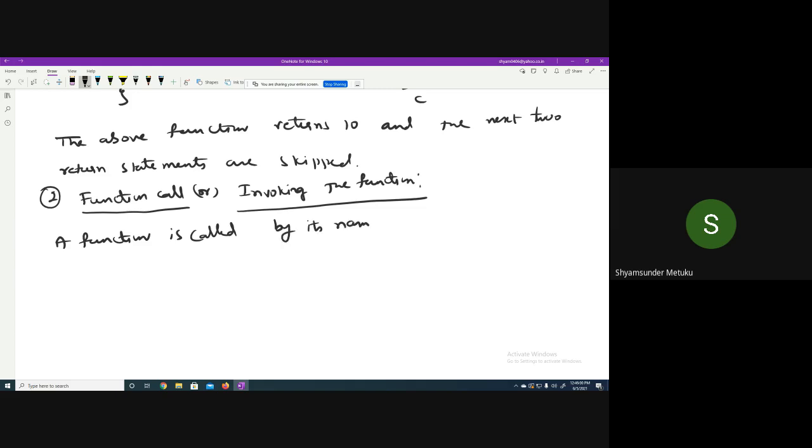By its name. Every game is called by its name, no? Cricket has different rules, tennis has different rules, shuttle has different rules. Yes or no? A function is called by its name. Acceptable or not?